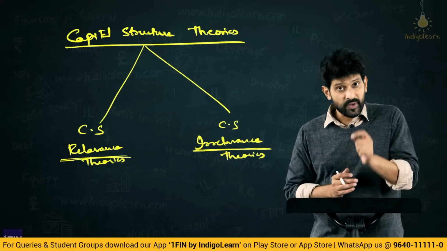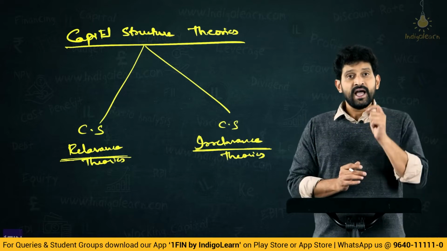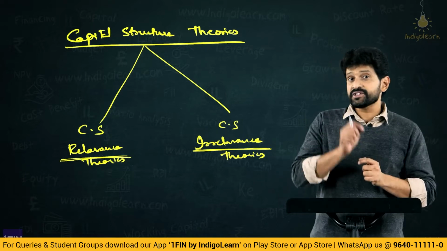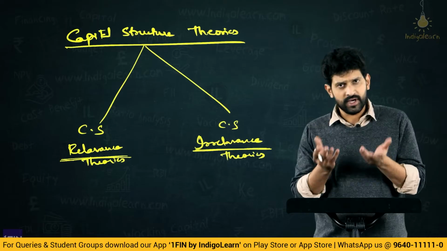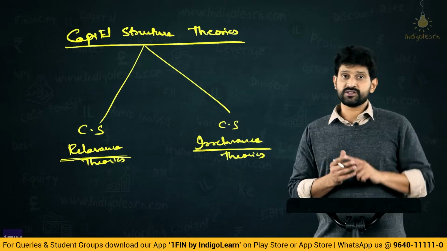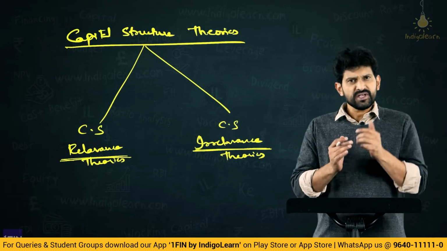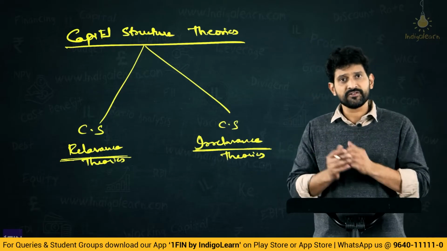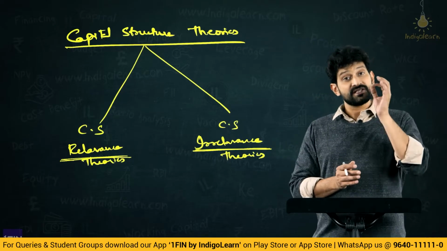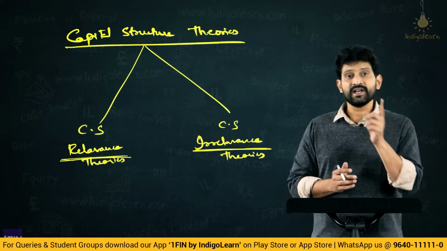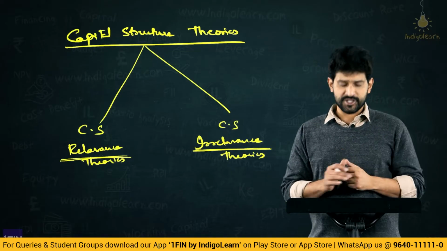Now the question arises like this. Can capital structure influence the cost of capital? If that can influence the cost of capital, can that cost of capital influence the value of the firm? Is there any relationship between this cost of capital and value of the firm? Absolutely yes. There is definitely a relationship between cost of capital and value of the firm. How do we define that relationship?